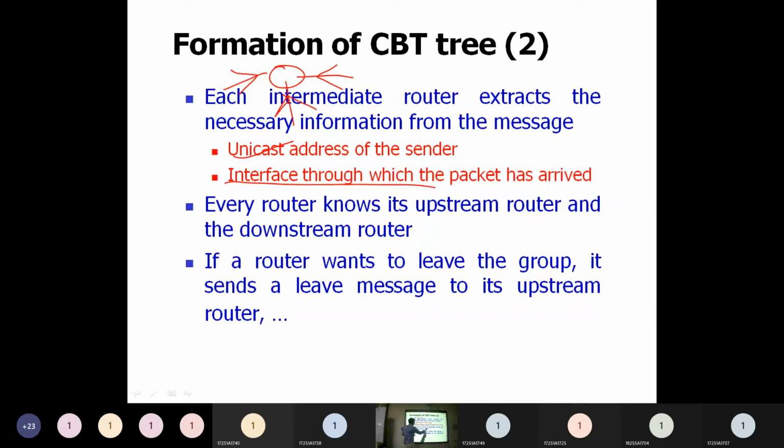And every router knows its upstream router and its downstream router. Downstream router, how it knows? From that only I am getting this particular packet. So when I see the address, I will have that information. Upstream router, you will be sending to that particular router, right? So I will know both upstream router and downstream router information. And if I consider a router wants to leave the group, it sends a leave message to its upstream router. Who is at the top of you? To that particular router, you are going to send a message like I want to leave from this particular group. Okay.